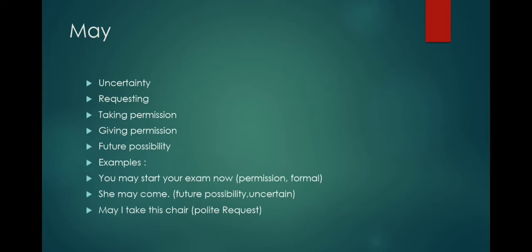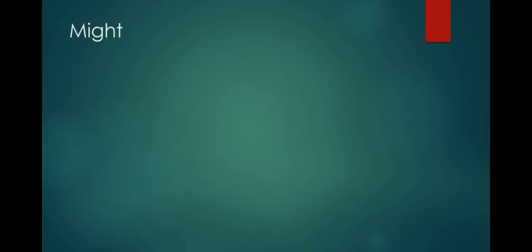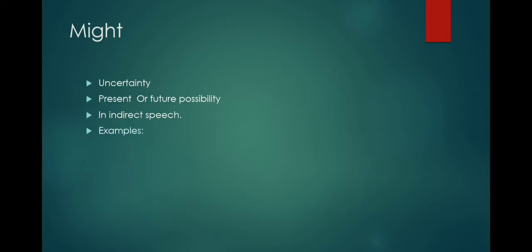And the next verb is might. The uses of might are uncertainty, present or future possibility, and we use might in indirect speech. The examples of these usages are, first one, I might attend the party, which means he is not sure whether he is going to attend or not, which talks about uncertainty. And the second one is, might I borrow your book?